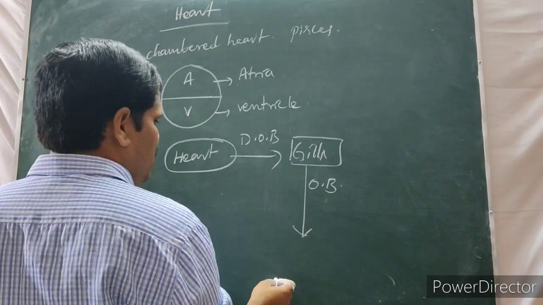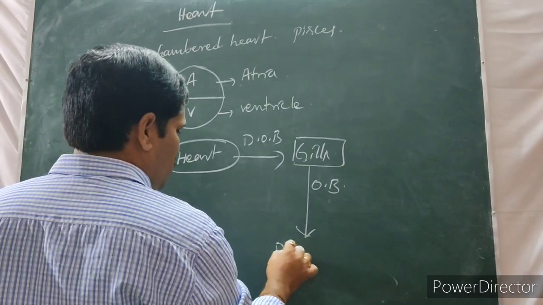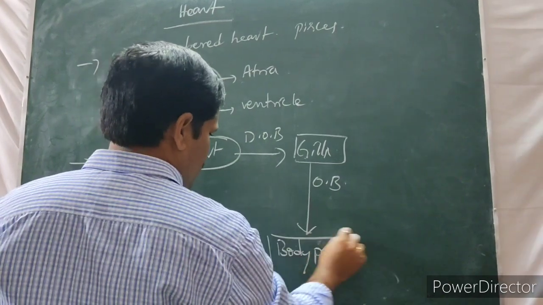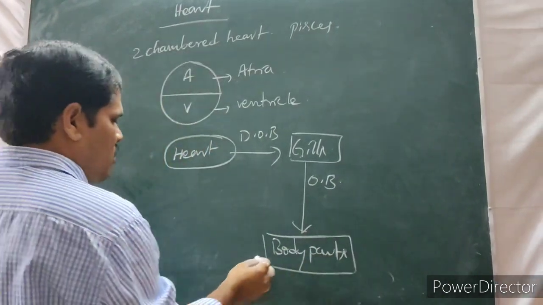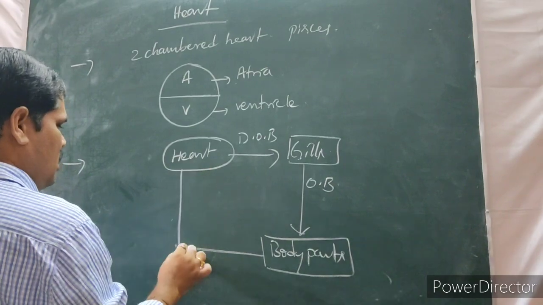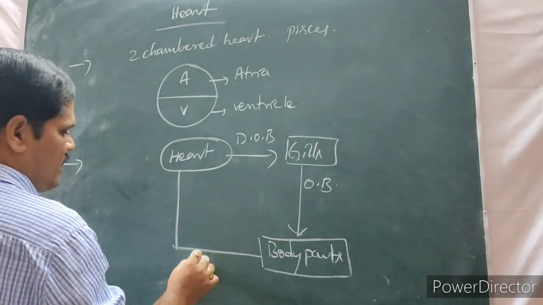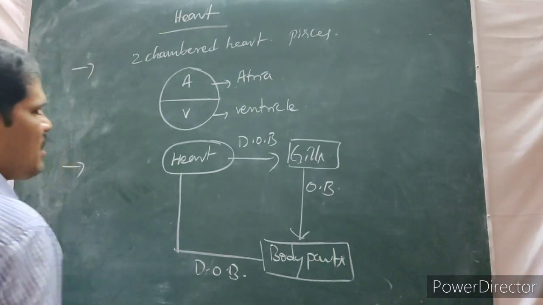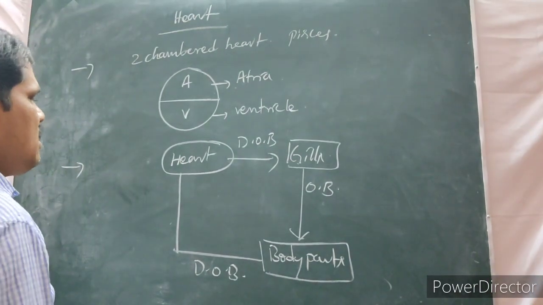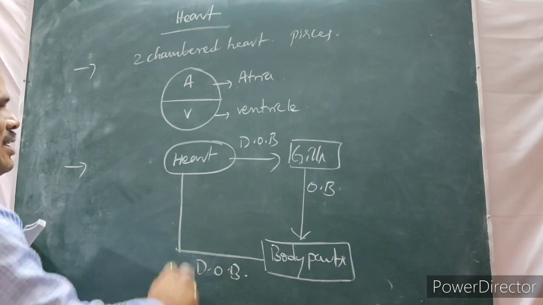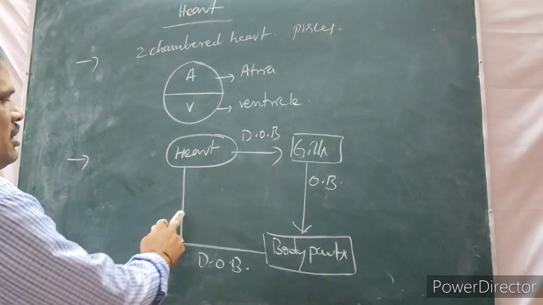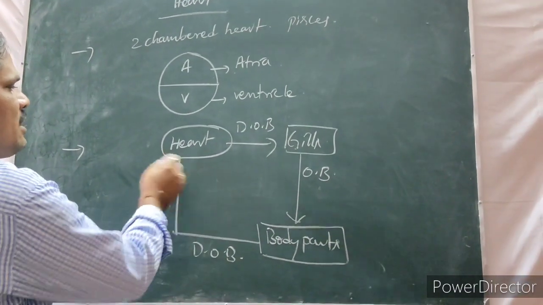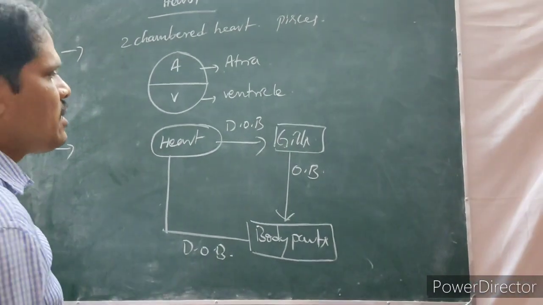This oxygenated blood is pumped to the body parts of the fishes. Then from these body parts, deoxygenated blood is collected. So this is called single circulation. That means blood meets the heart only one time in a circulation, which is called single circulation.